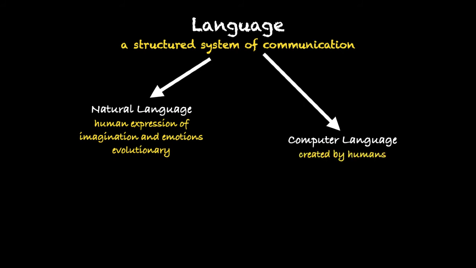So natural language evolves on its own without people having to make changes deliberately. But computer language, on the other hand, was deliberately created by human beings for programming computers, and these are basically a set of instructions. There is no imagination or emotion in these languages.